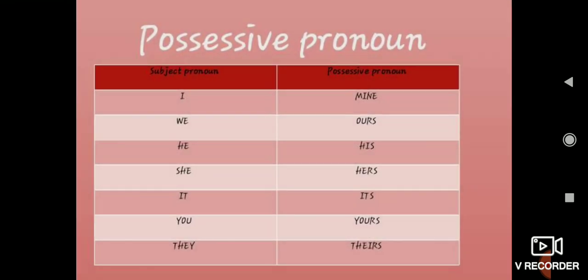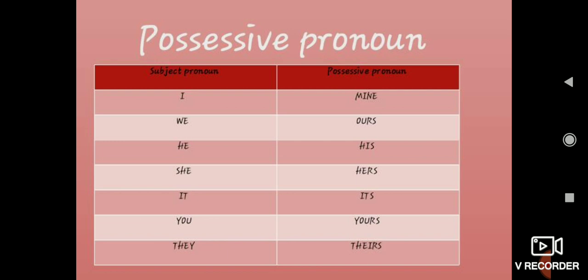If the subject is I, you have to use mine. Many of them are using mines. Please don't use mines. It's mine, M-I-N-E. We, ours. He, his. Don't use him. His. Suppose any notebook is missing, which is on your table, and you are asking others, whose is this.